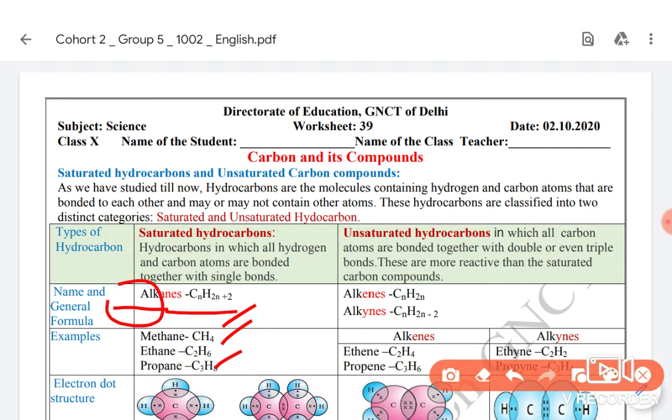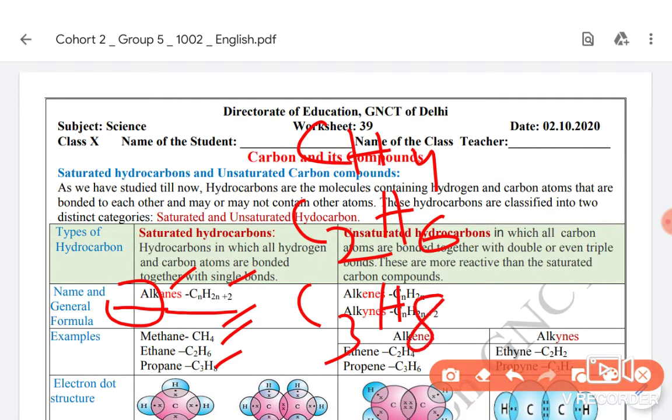There is a general formula for saturated hydrocarbons, and saturated hydrocarbons are known as alkanes. Alk means the number of carbons and ane is the suffix, which represents saturated hydrocarbons that contain only single bonds between carbon-carbon atoms and carbon and other atoms. See here how this general formula has been arrived at. The formula of one carbon atom single bonded saturated is CH4, that is methane. Second is C2H6, which we have seen in the previous section. Third is C3H8.